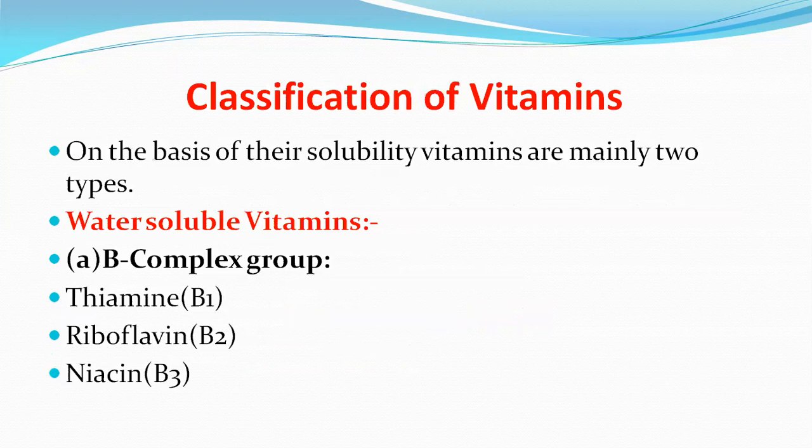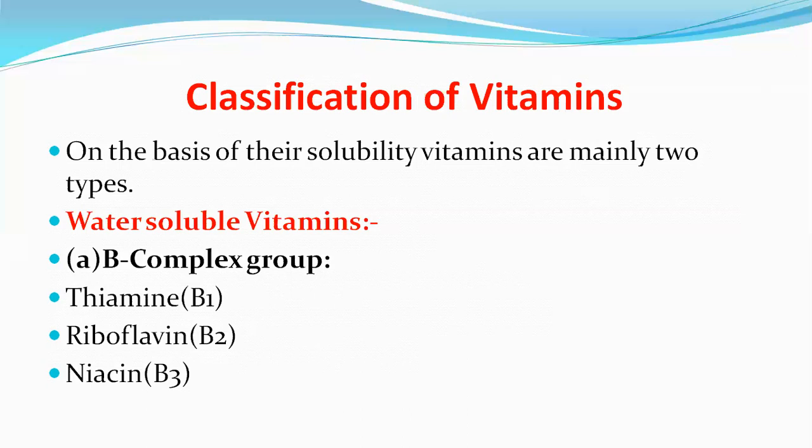Next is classification of vitamins. Based on their solubility, the vitamins are classified into two types. Number one is water-soluble vitamins and number two is fat-soluble vitamins. Water-soluble vitamins include the B complex vitamins and vitamin C. There are 8 B complex vitamins including vitamin B1, B2, B3, B5, B6, B7, B9